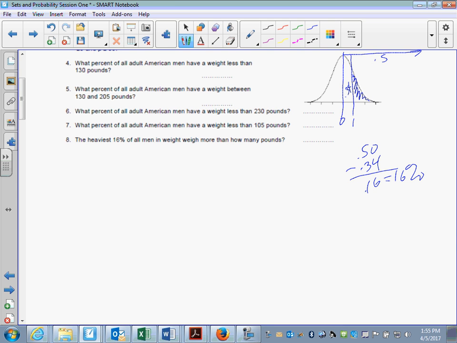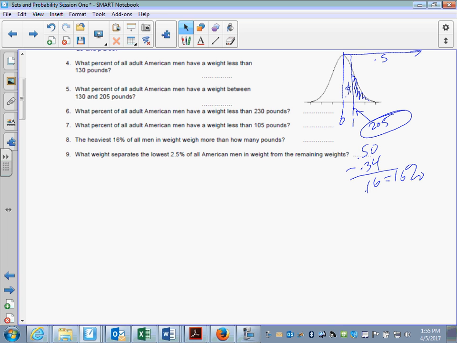That gives us 16%. So let's see, the heaviest 16% of all men weigh more than how many pounds? So we want to know what this is right here. Well, that is 180 plus 25 or 205. So the heaviest 16% of all men weigh more than 205 pounds. Let's see, can we do one more? What weight separates the lowest 2.5% of all American men in weight from the remaining weights?